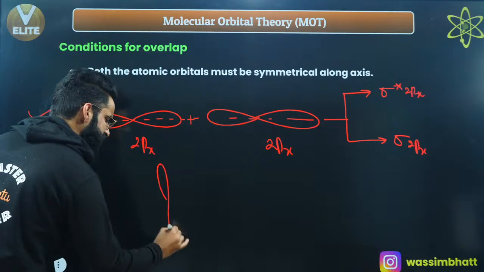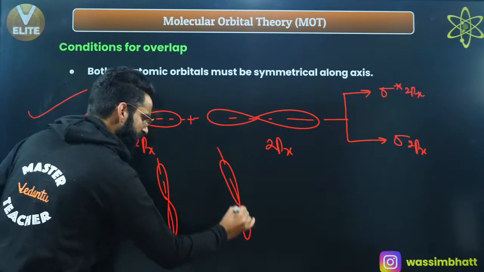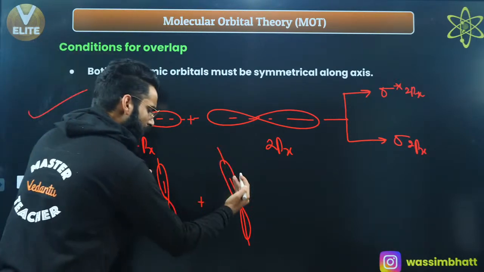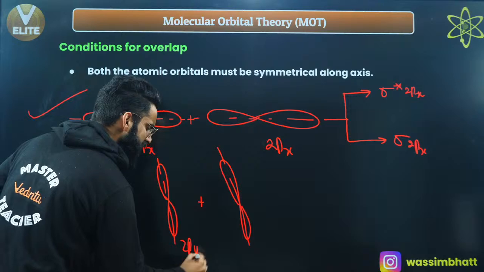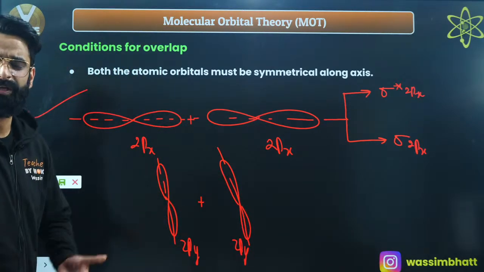Similarly, if this is, for example, 2py, let's assume this is a 2py atomic orbital of two bonding atoms, right? Now, they can also combine. This is 2py, for example, this is 2py. Correct? Even they can combine. They will lead to the formation of the molecular orbitals.